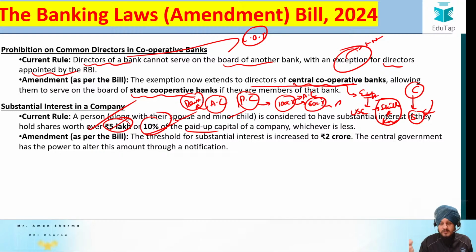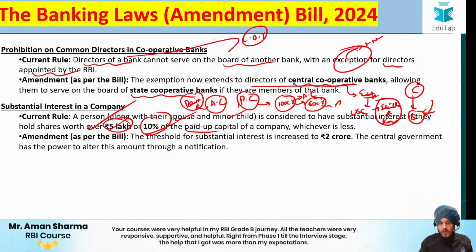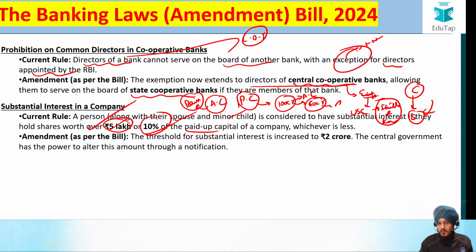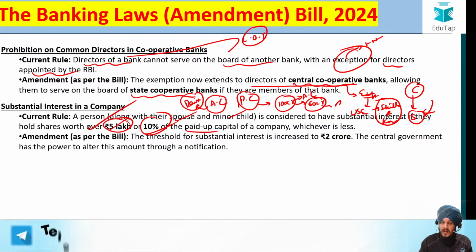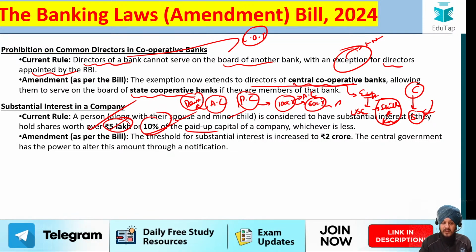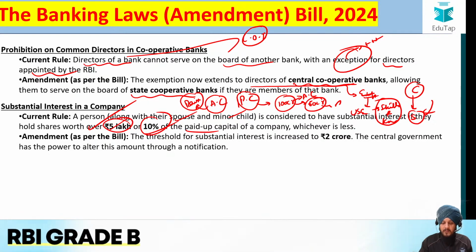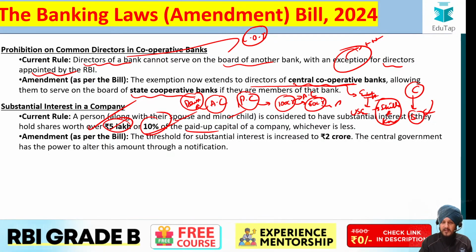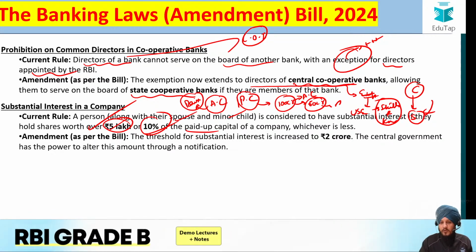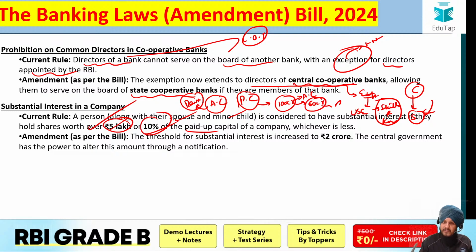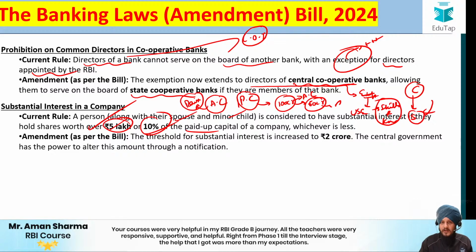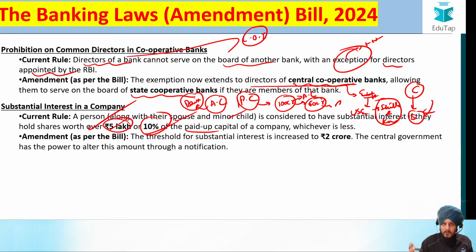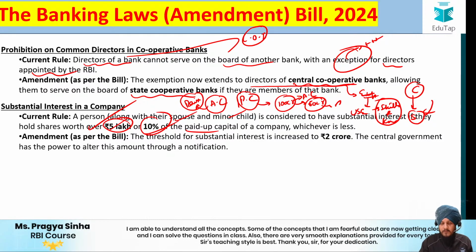Fine. Now, when you have a substantial interest in a company, what is going to happen? You are going to be regulated under the stricter regulations, which a lot of people do not want. And that is what they do when they see that somewhere they are holding the shares of around 8% of the paid up capital, then they will stop over there. They would not extend it to 10% of the paid up capital intentionally, because they know that if they do that, then their ownership will come under the substantial interest criteria and they will be strictly regulated by the authorities, which is something that a lot of people do not want. So this was a restrictive constraint associated with the ownership of the companies.